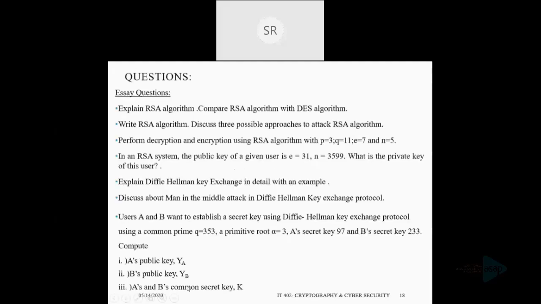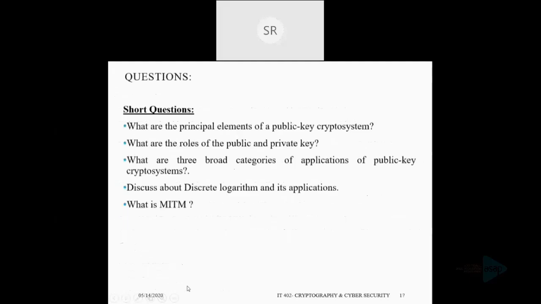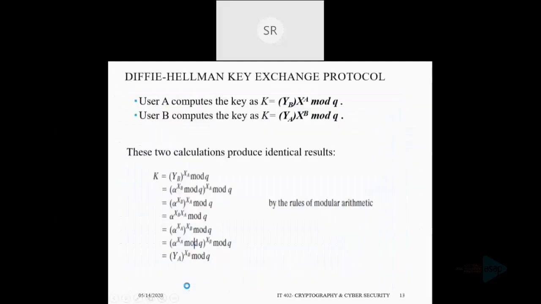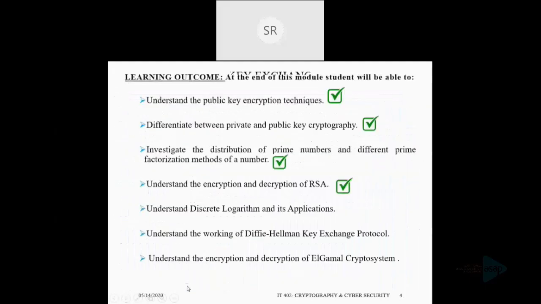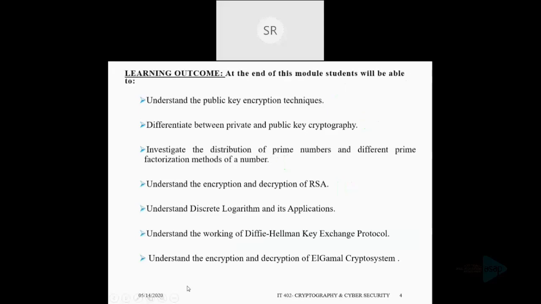Okay, so that is all about today's session. We have covered these 2 learning outcomes, that is discrete logarithm and its application, and the working of Diffie-Hellman key exchange protocol. If you have any doubts, you can ask now.